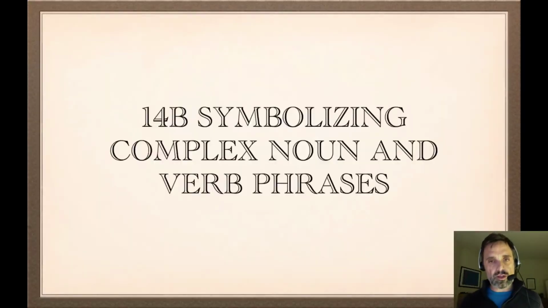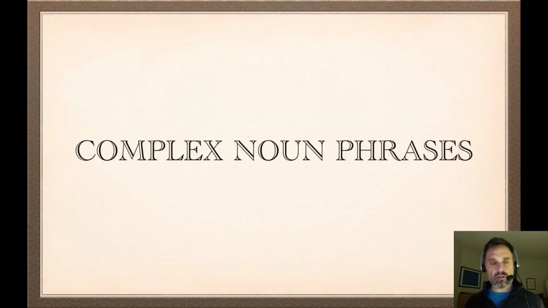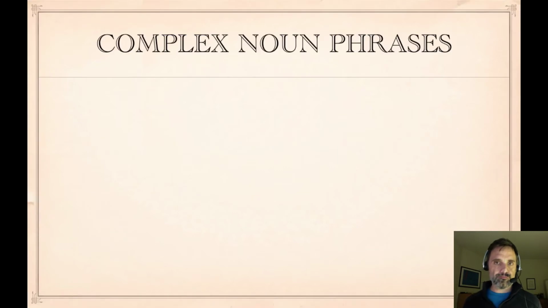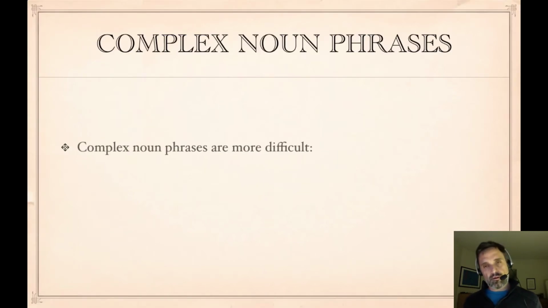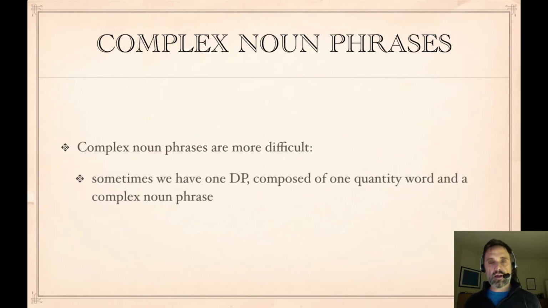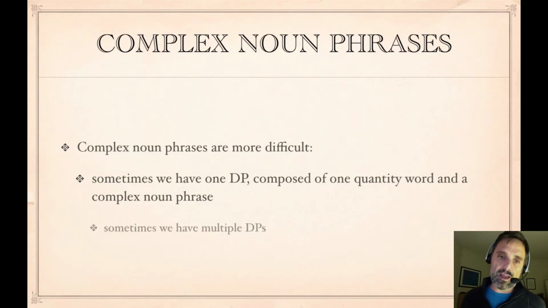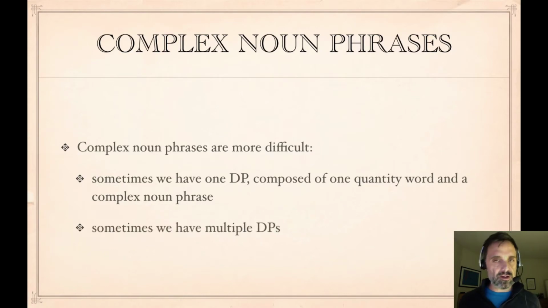Okay, in this 14b, I'm going to talk about how to symbolize complex noun and verb phrases. So let's look at complex noun phrases first. Complex noun phrases are tricky. Sometimes we'll have one determinative phrase composed of one quantity word and a complex noun phrase, and sometimes we'll have multiple determinative phrases. So we'll look at examples of both of these.